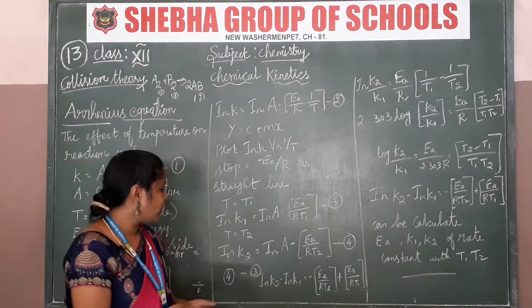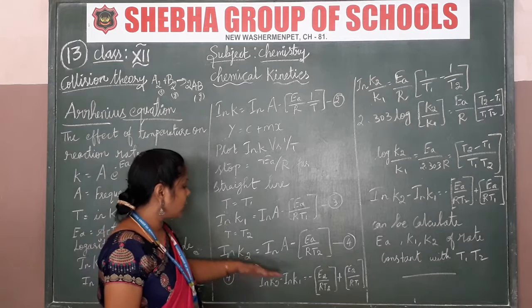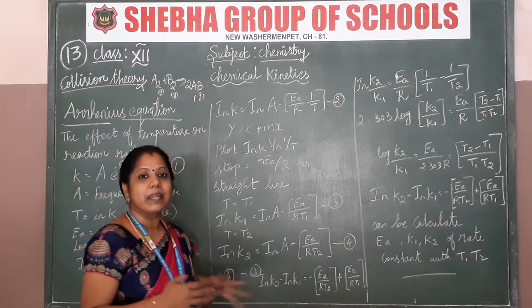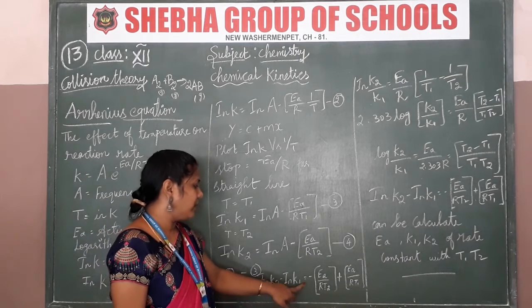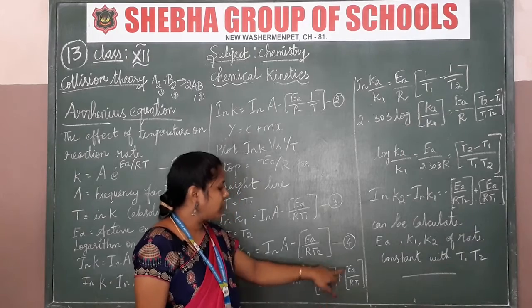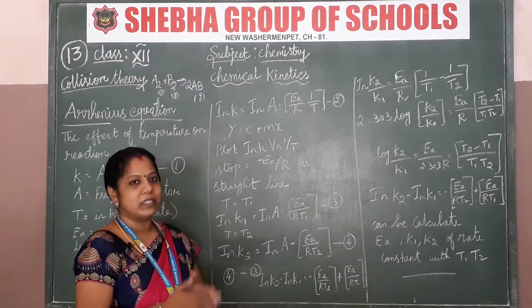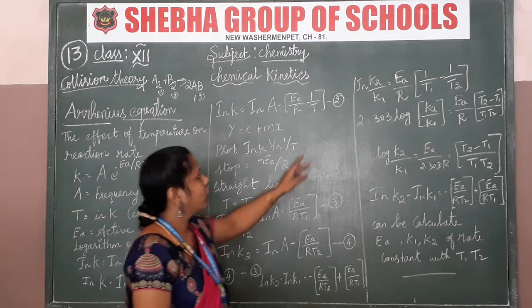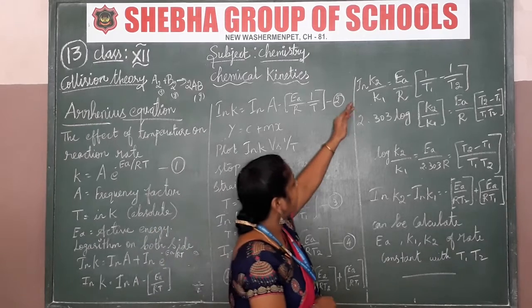The fourth equation is subtracted from the third equation. When you compare the fourth equation and the third equation, we get the final answer: ln K2 minus ln K1 is equal to minus EA by R T2 plus EA by R T1. So this is the step for 4 minus 3. Did you get it? Then we go for simplifying the mathematical steps.